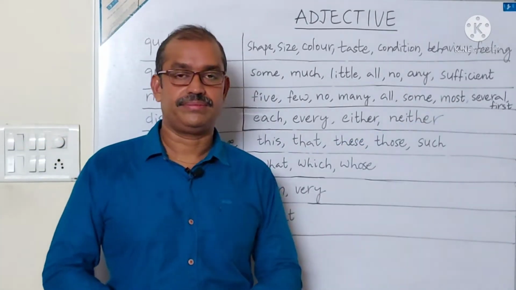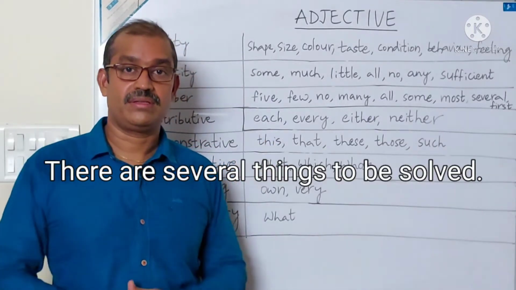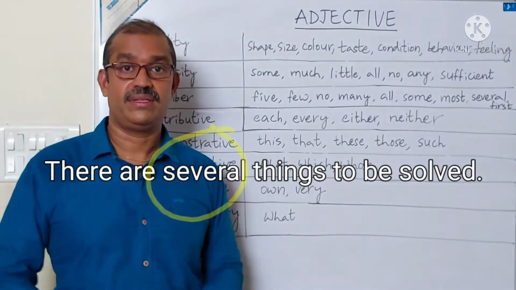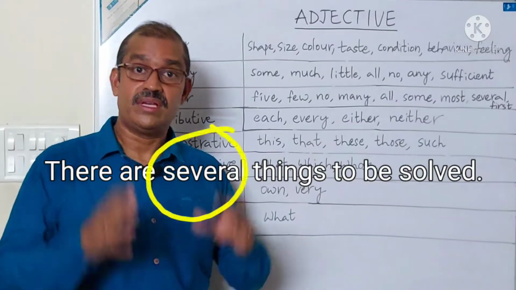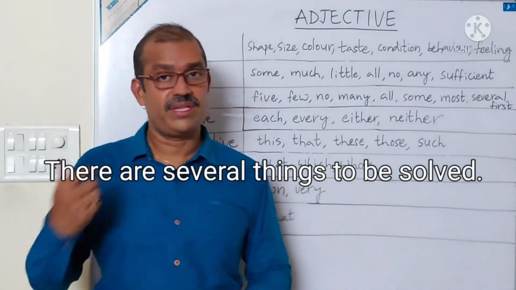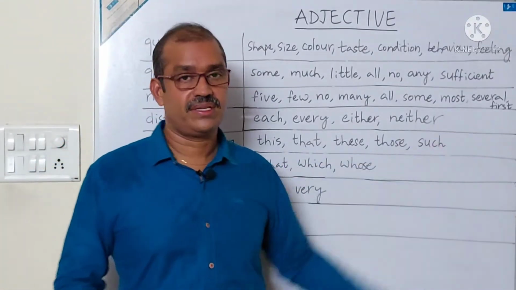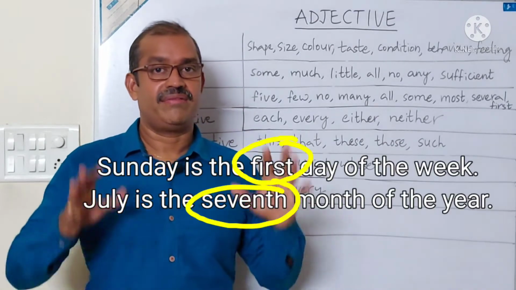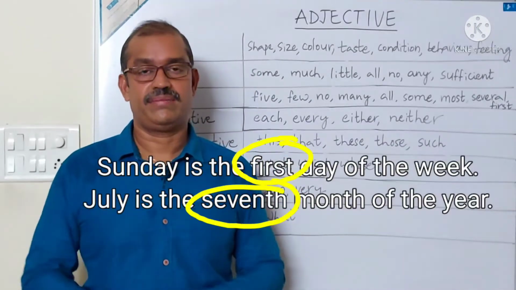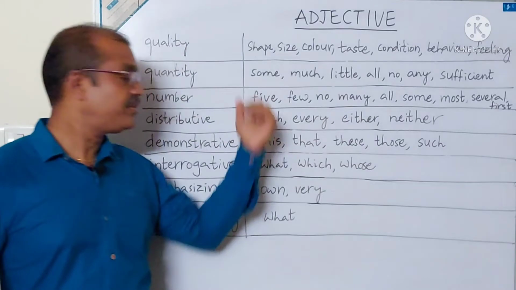Next, several. There are several things to be solved. Here several is an adjective, things is a noun. First. Sunday is the first day of the week.